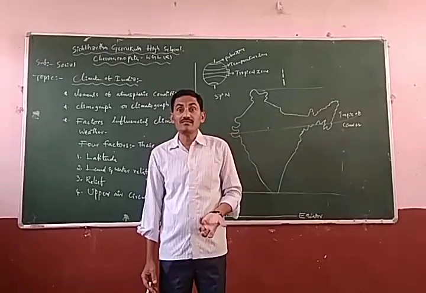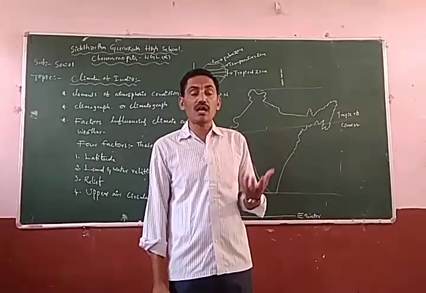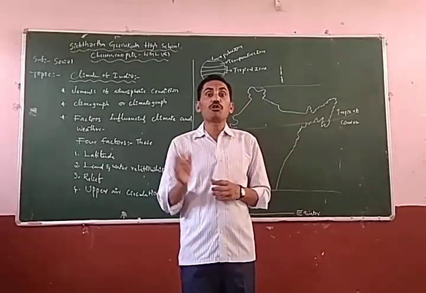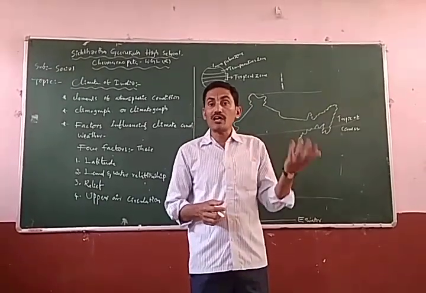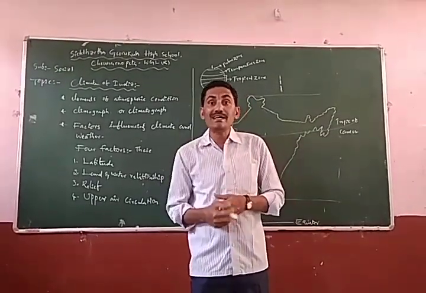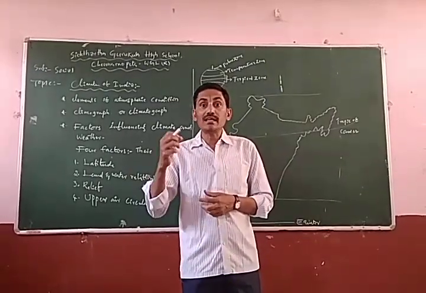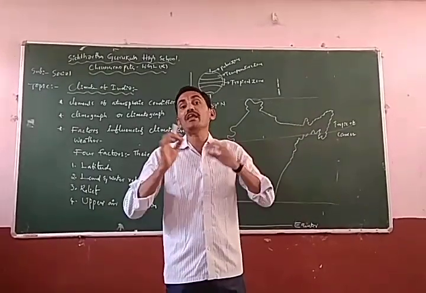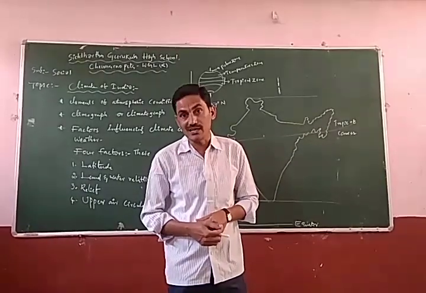What is the reason? Generally in India, during the winter season, almost all regions are very cool. The temperature is recorded between 10 degrees and 20 degrees. Northern India receives temperatures below 10 degrees Celsius. The coastal regions receive 20 degrees Celsius temperatures. They enjoy these temperatures during the winter season.